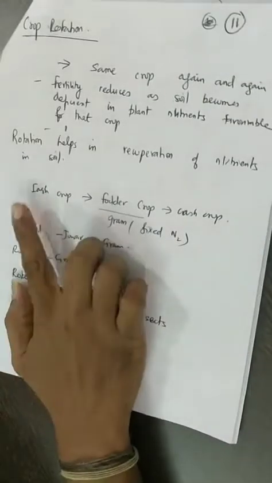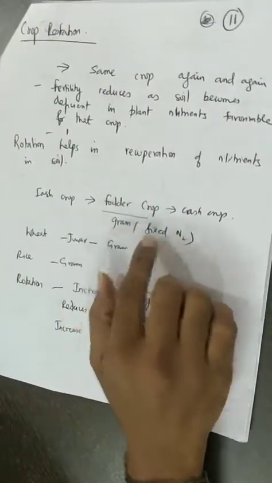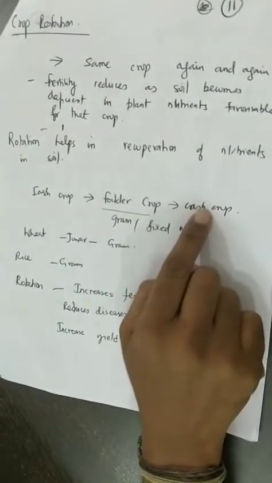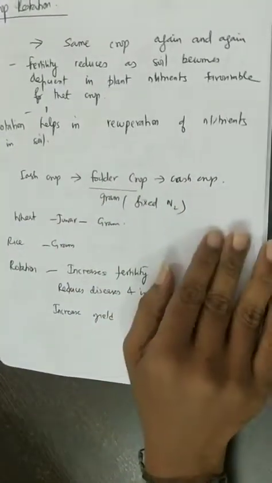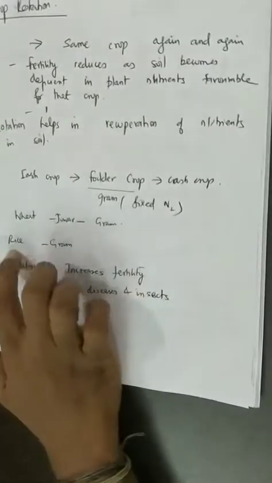So generally you can have a cash crop followed by a fodder crop, a gram, which can be used for fixing the nitrogen which is lost during the cash crop, and then again you can grow a cash crop. If this cycle is followed, then obviously the soil health is maintained. Similar examples of crop rotation are wheat, jowar, gram, rice, gram.